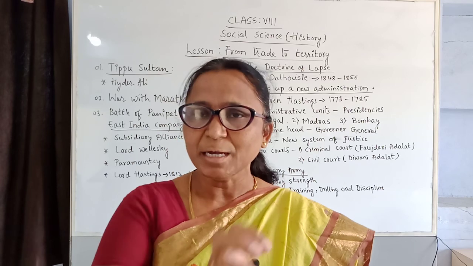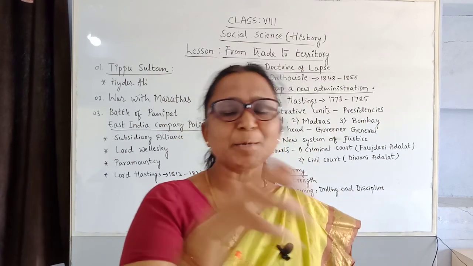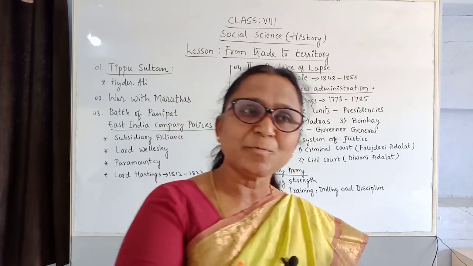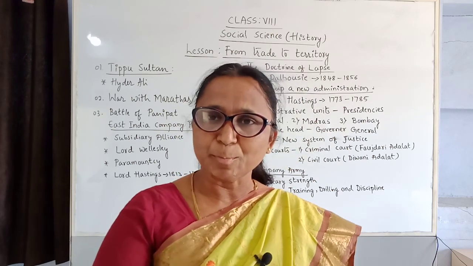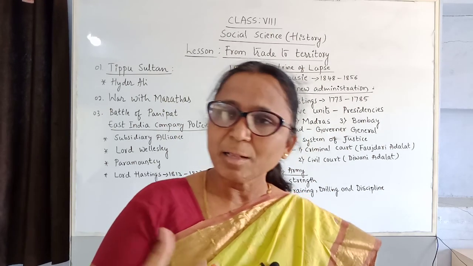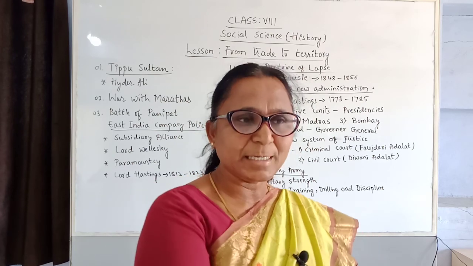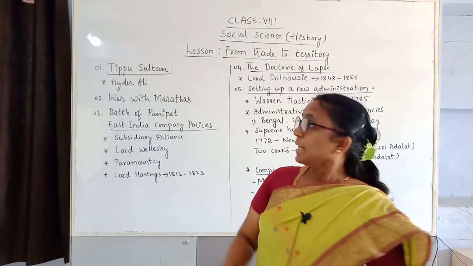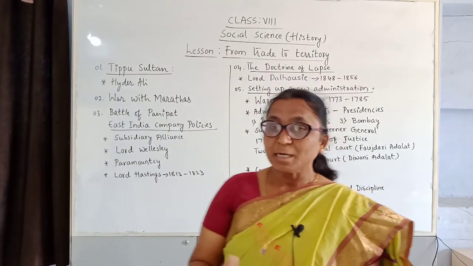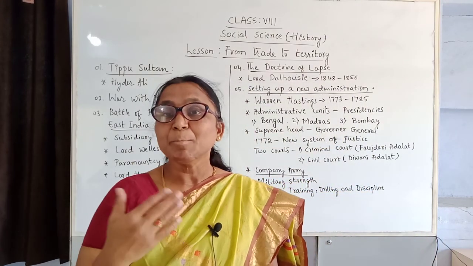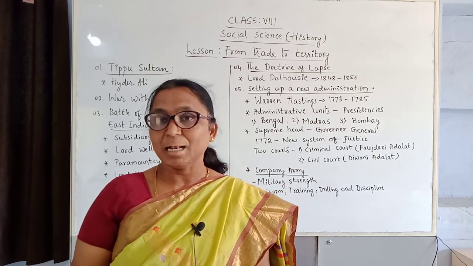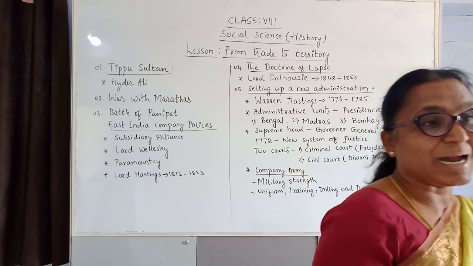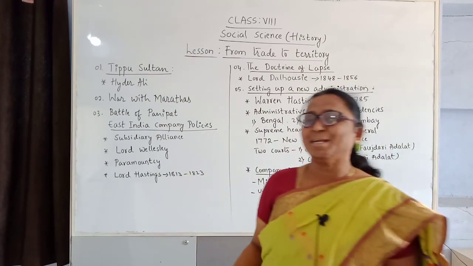For one year we have to keep a deposit. If in 21, 22 we do not come, the amount goes to the bank only. Why? Lapse. But here it is not like that. Lapse means, in the Doctrine of Lapse, those who do not have a male child, clear, children? Those who do not have a male child, the property goes to the British.